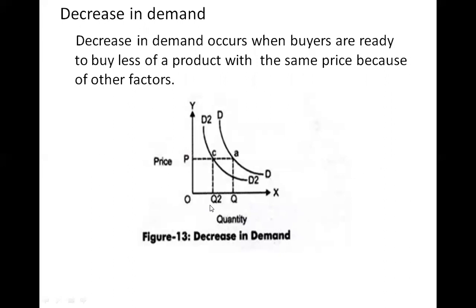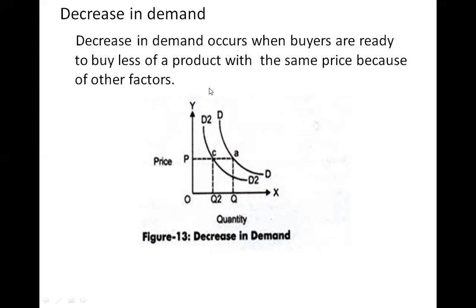Next, decrease in demand. Decrease in demand occurs when buyers are ready to buy less of a product at the same price because of other factors. Here, other factors are in place other than price. Income levels have decreased, rises in the price of complementary goods. These are all the factors which are in place other than price.